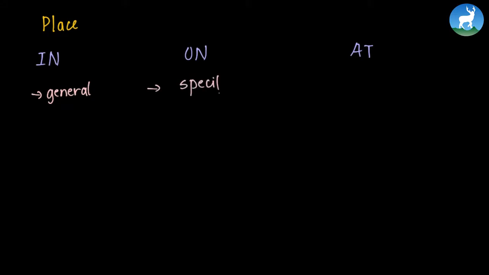Next we have these prepositions for place. So now again, in is used for more general places and on is used for more specific places, while at is used for the most specific places.